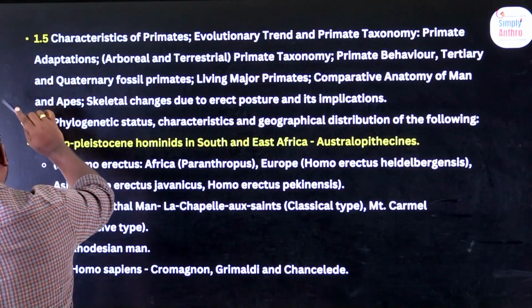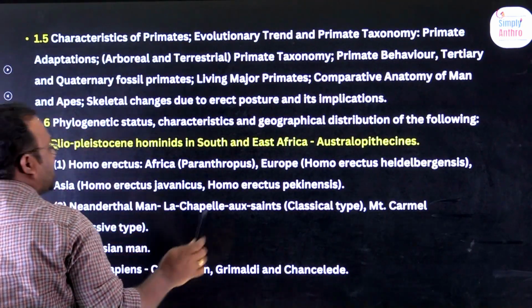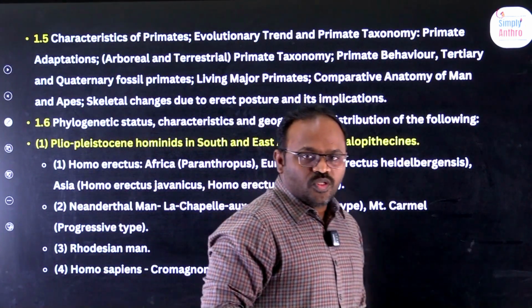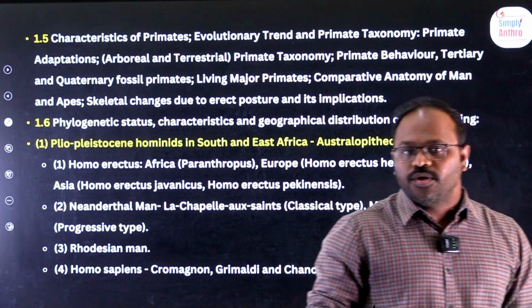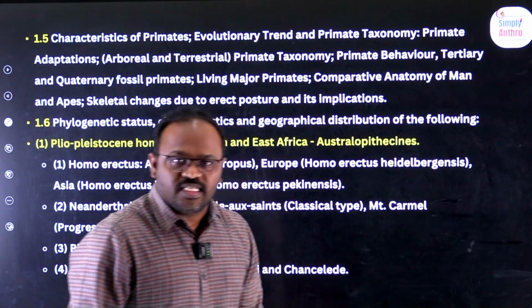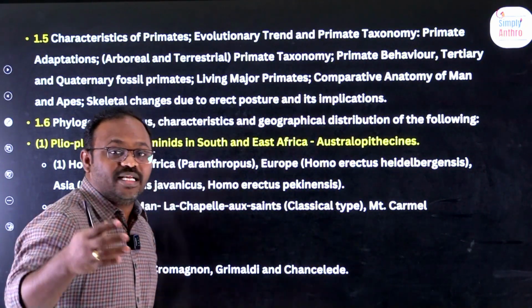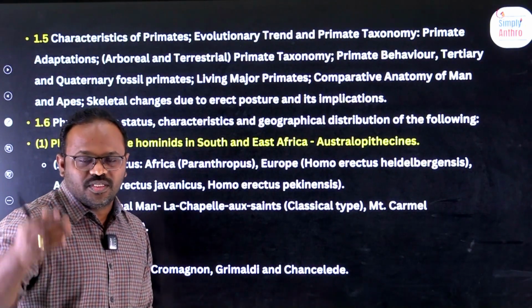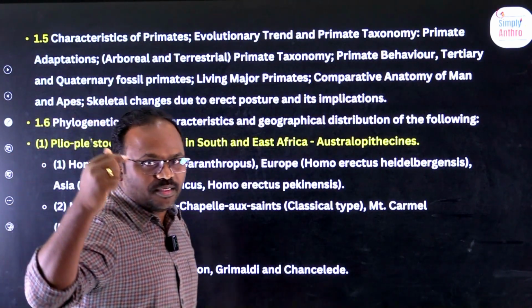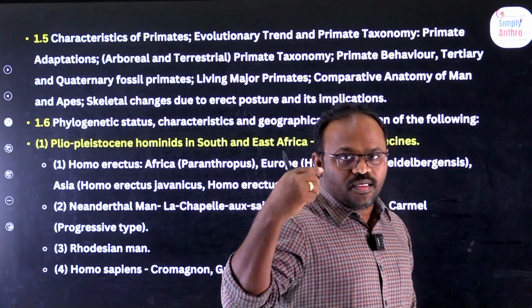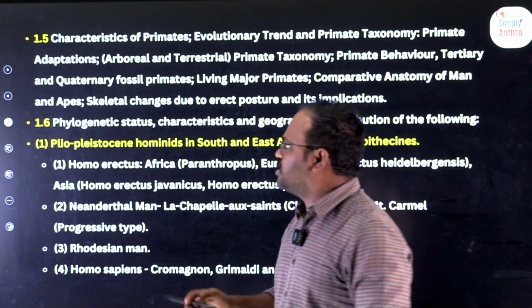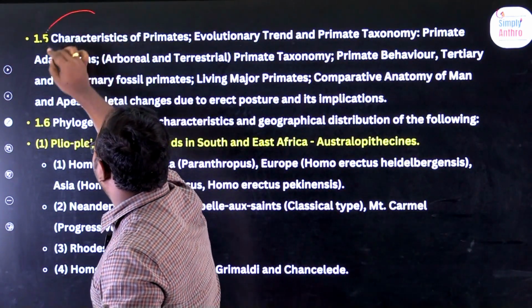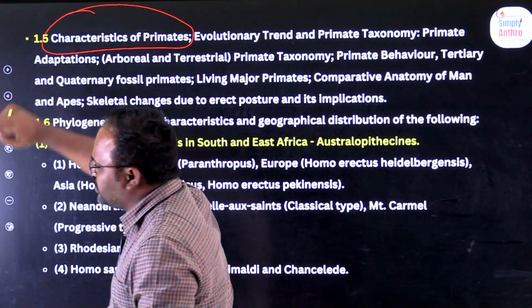1.5 and 1.6 are all very important. They were not complicated, but there are more facts to be memorized. More new words will be introduced in this chapter, where you have to practice a lot of various diagrams: the skeleton diagram, spinal diagram, the head diagram, fingers diagram, and many others. Look at this, it is like characteristics of primates.